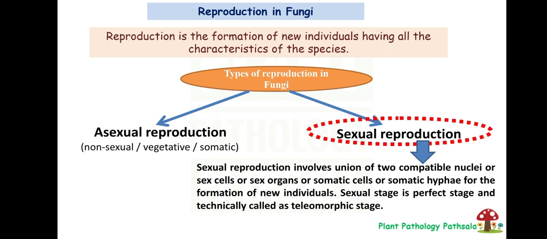This stage includes meiosis, whereas in case of asexual reproduction, no meiosis occurs. Okay, and the sexual stage is called the teleomorphic stage, whereas the asexual reproductive stage is called the anamorphic stage. These two terms are very important. Okay, please remember this. That is, the sexual stage is called teleomorphic and the asexual stage is called anamorphic.